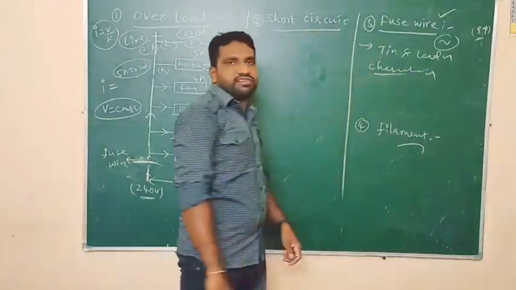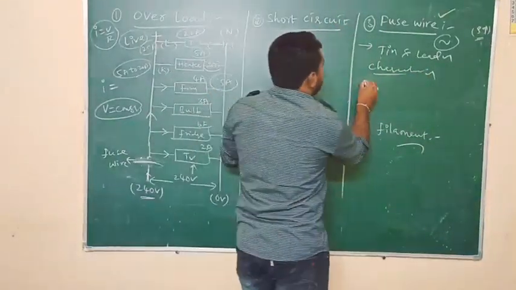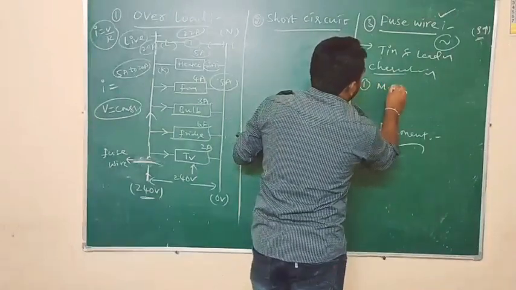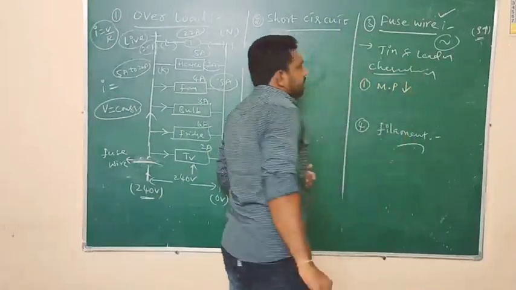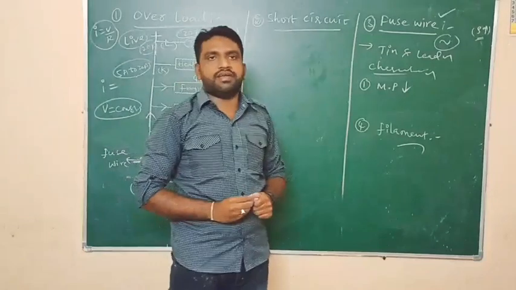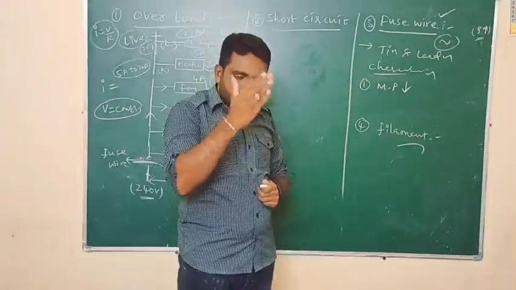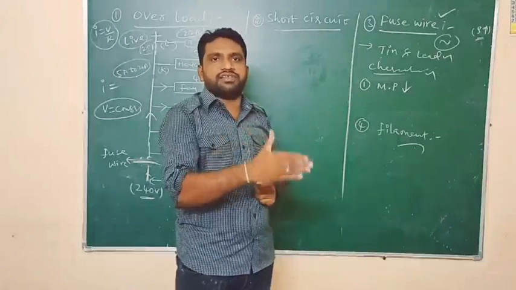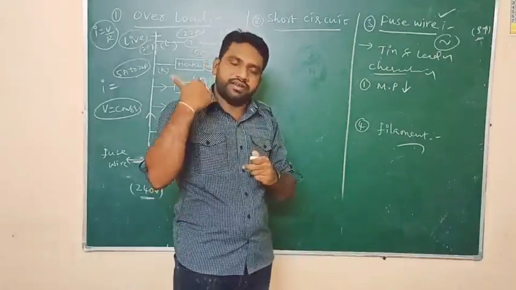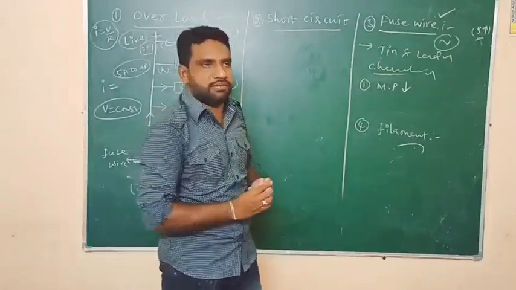What are the characteristics of the fuse wire? The first characteristic is that its melting point should be less. Why? Because due to the excess current, it has to melt immediately. Its melting temperature should be less. Then only it will cut off, and then it can easily protect all the electric appliances.